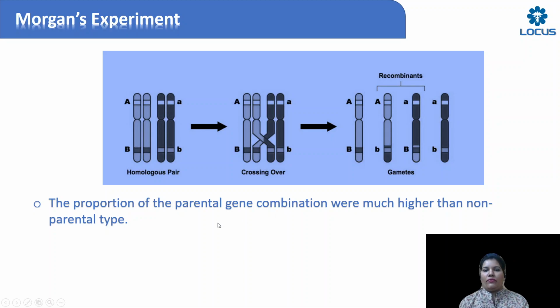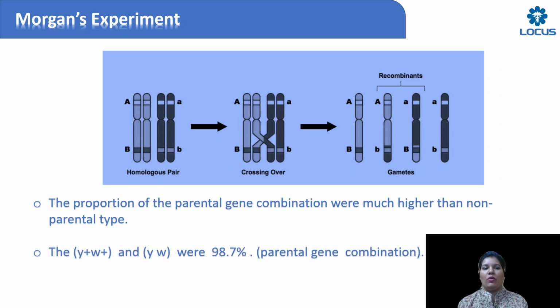But because of linkage, you can see the proportion of parental gene combinations was much higher than non-parental. That means, since these genes did not segregate, they were carried as they are into the next generation. So parental combinations were more, and non-parental here means the recombinants. Recombinants were less. You can also look onto the screen here at the percentage, children.